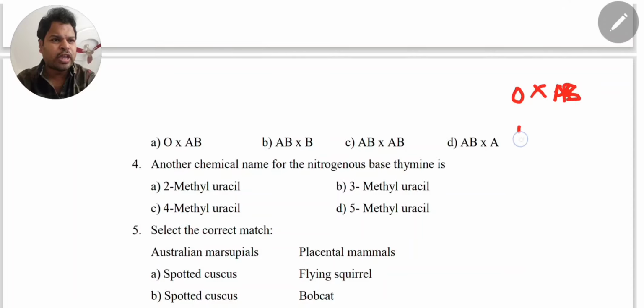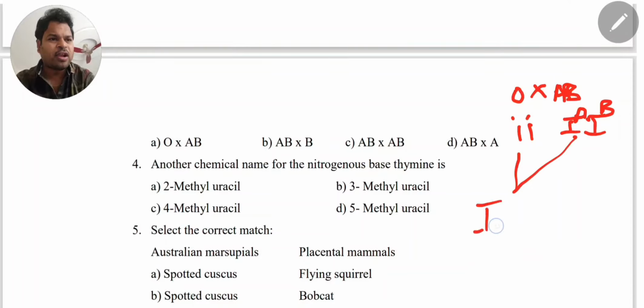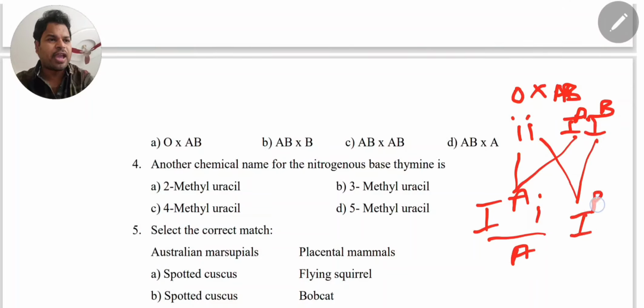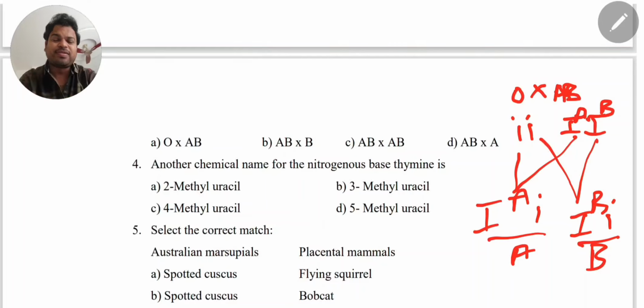O blood group genotype is ii. AB blood group genotype is IA IB. So when these two are crossed, what will come? IAi, which means A blood group, and IBi, which is B blood group. So when O and AB parents marry, the children have no chance of O group or AB blood group. That is very important. So the first answer is correct. No need to check the other options.